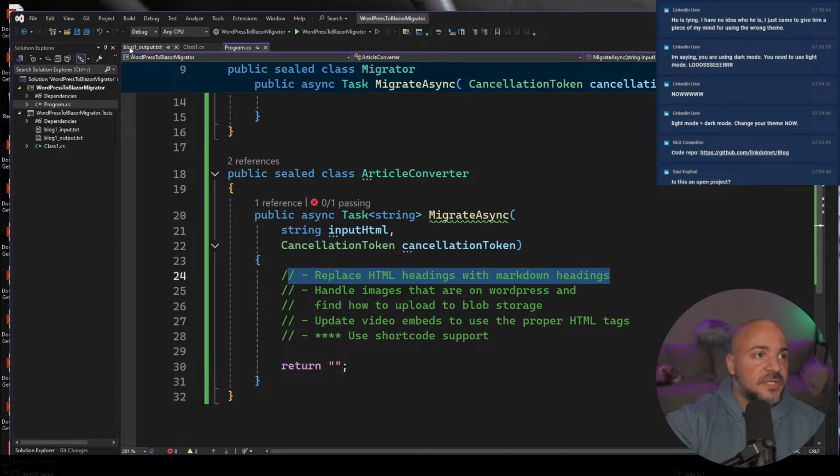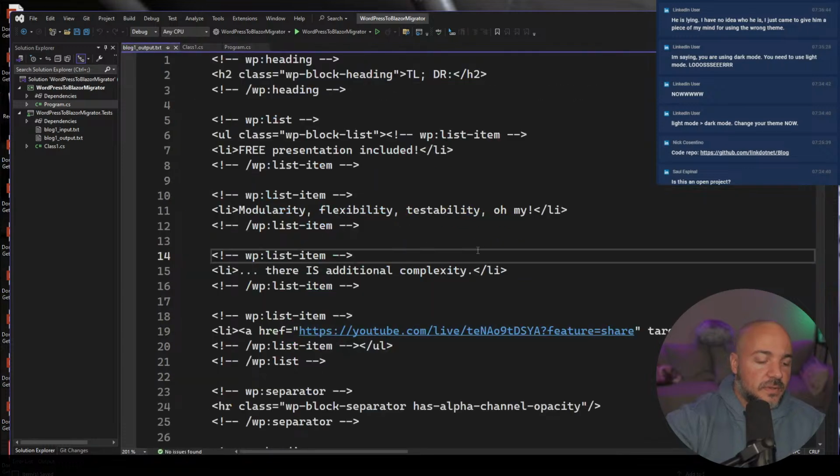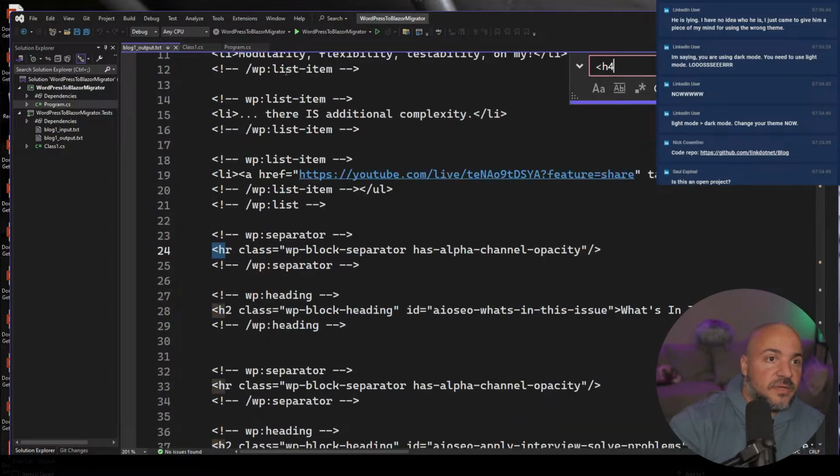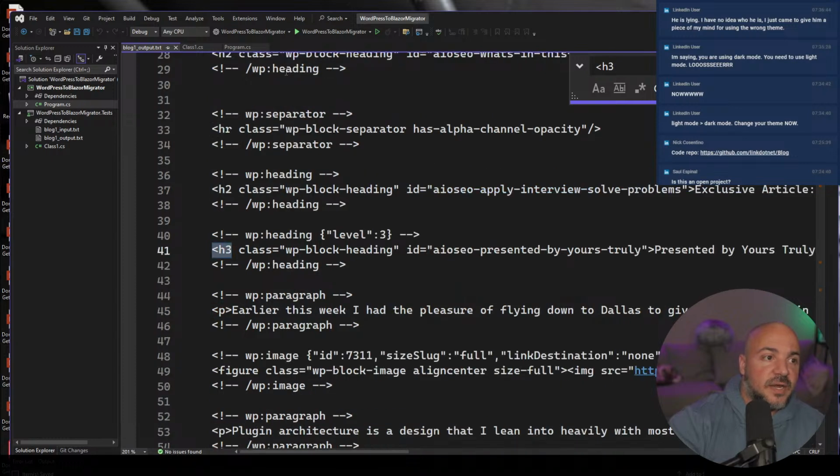So let's see. Let's go back over to here. We have so the heading, H2. How many headings do we have in this one? So heading, we have H3. There's no H4. There's no H1. So we have H2 and H3.